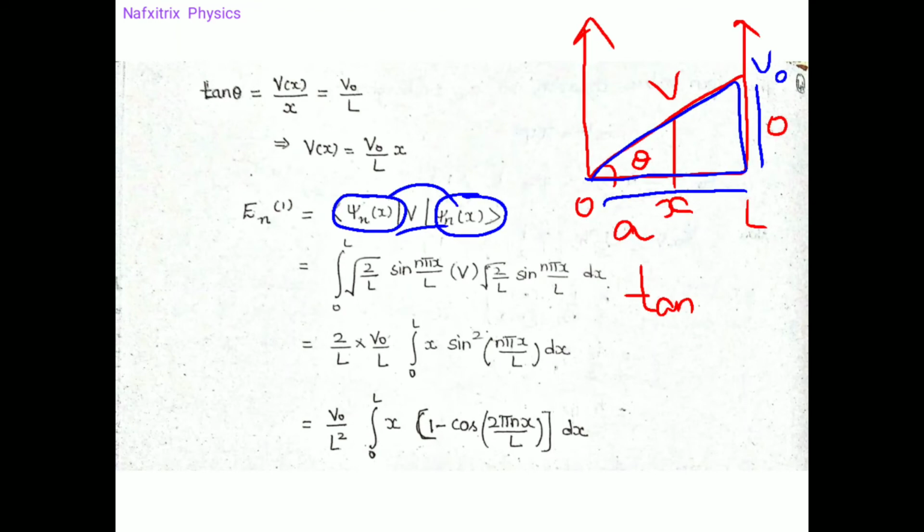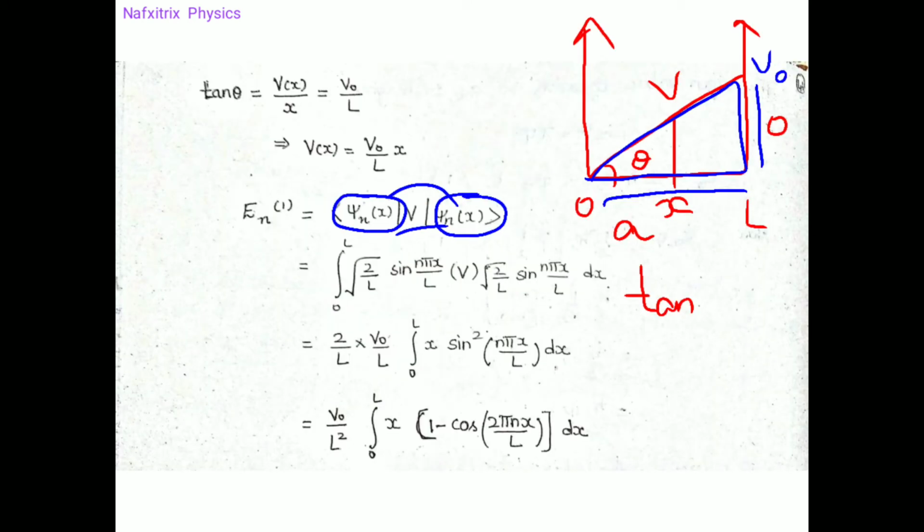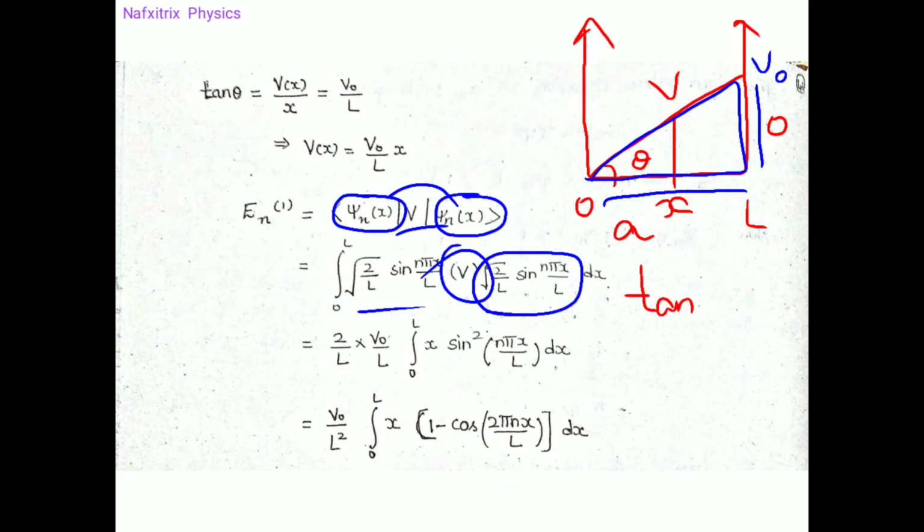Here there is no term like i, so the conjugate of this wave function is equal to that same wave function. So root 2 by L sin n pi x by L, same as the original wave function, root 2 by L sin n pi x by L, and this is the potential as we have seen in the formula.